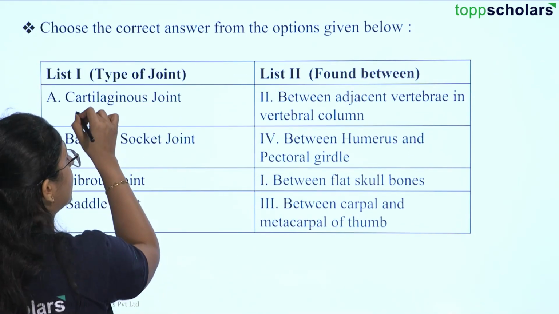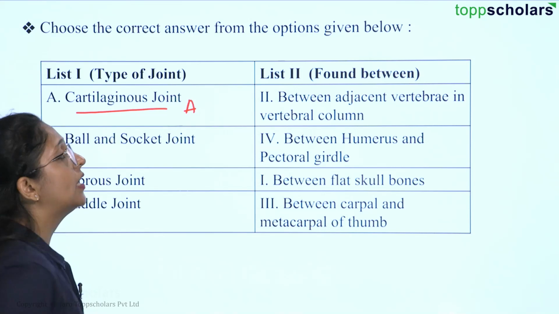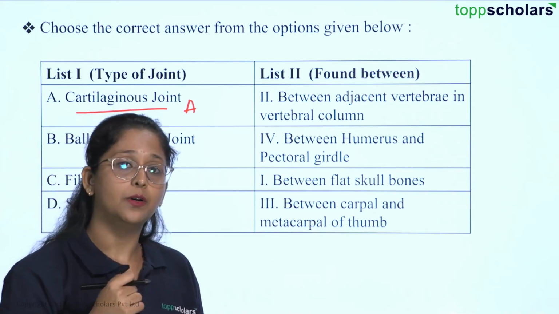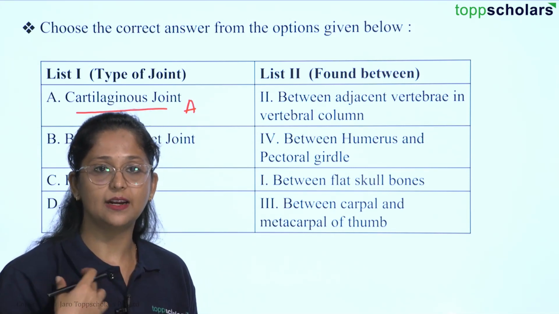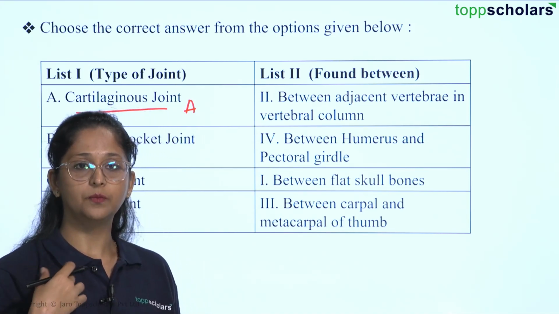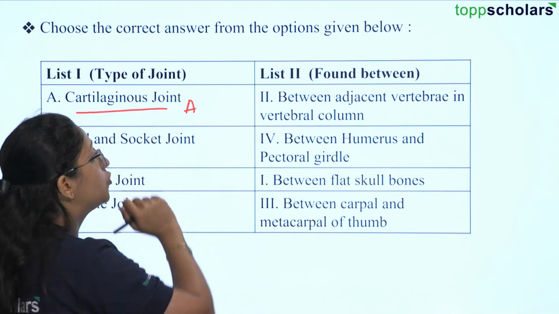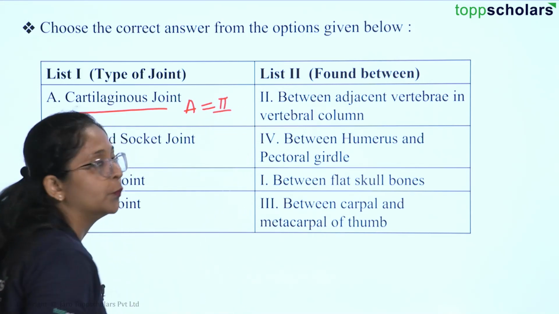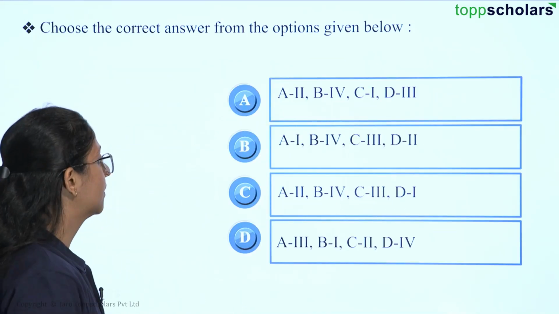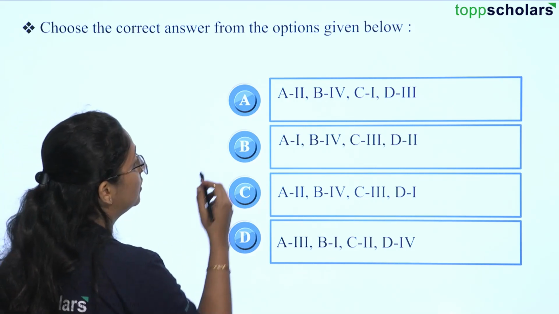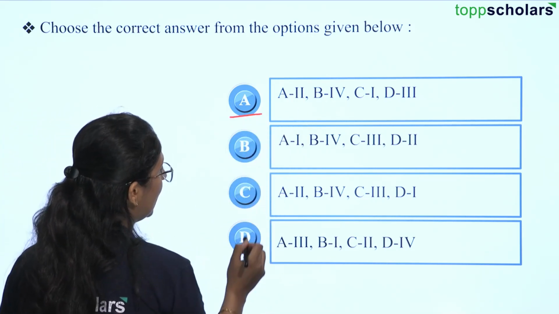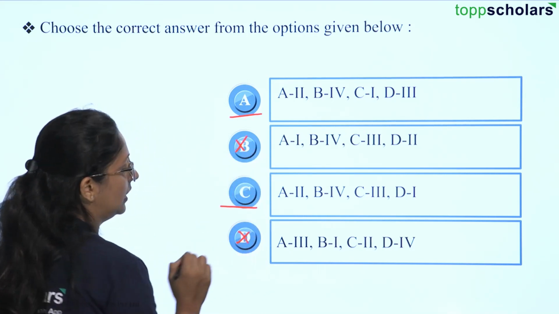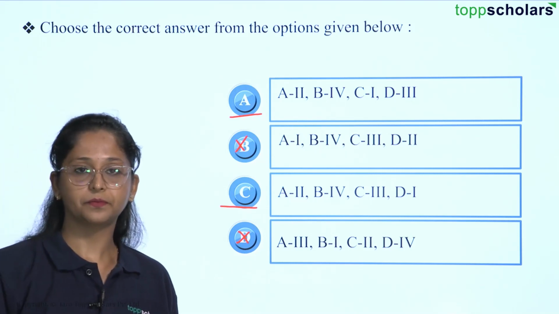So here the first one is a cartilaginous joint, A. Cartilaginous joint is present between your adjacent vertebrae in your vertebral column, which gives the flexibility. When you are moving the vertebral column, that movement is because of this cartilaginous joint which is present between them. So here A will be paired with 2. Let us try and eliminate the options here. So A paired with 2, we are provided with 2 options, A and C. But still we can eliminate 2 options from the list. Okay, let's go and try again.